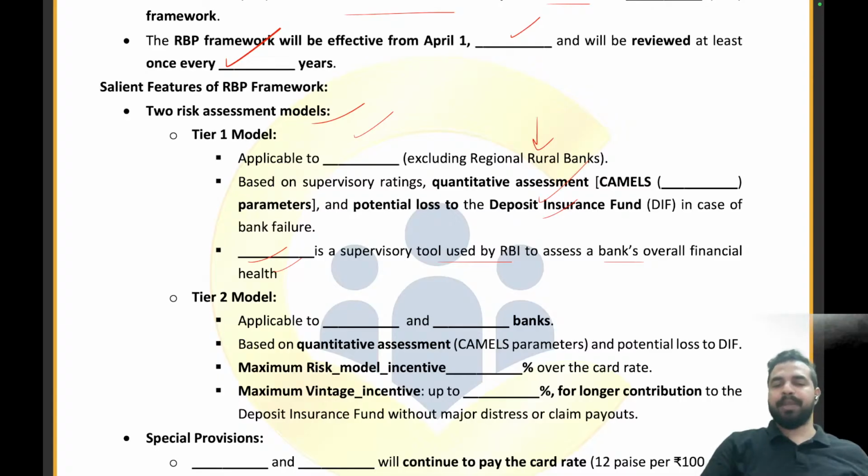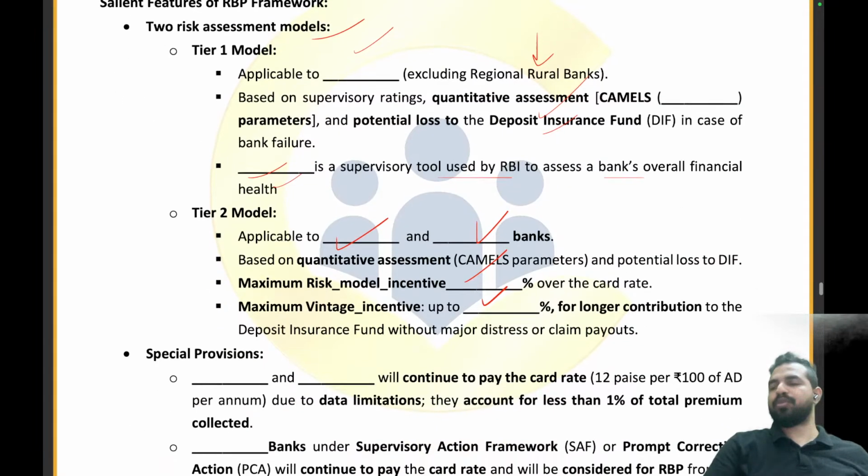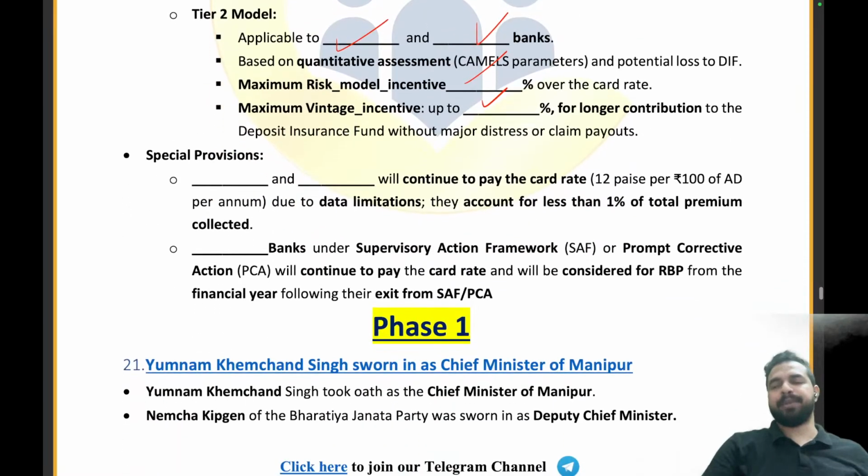The Tier 2 model is applicable to which banks? The regional rural banks and the payment banks. The maximum risk model incentive is 33.33% and the maximum vintage incentive is up to 25%. Now moving on to the special provisions.